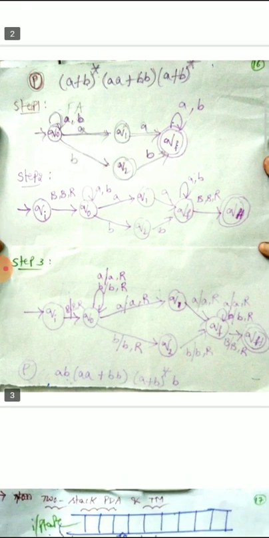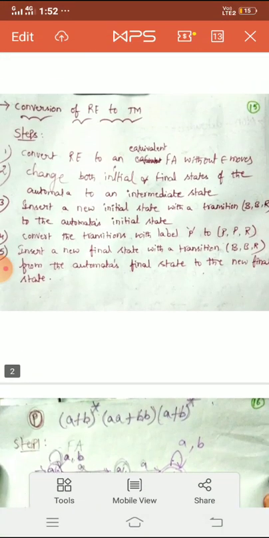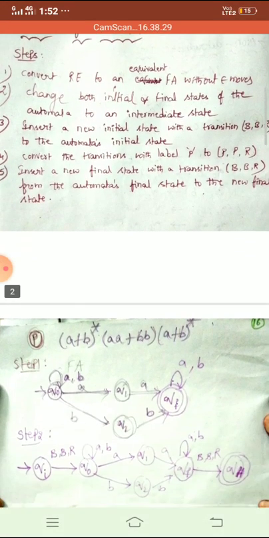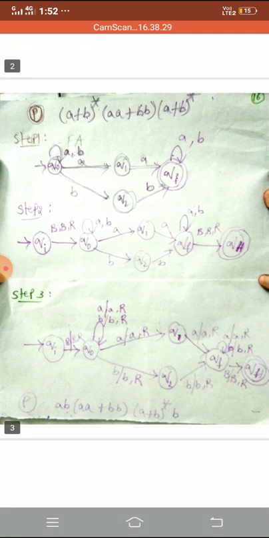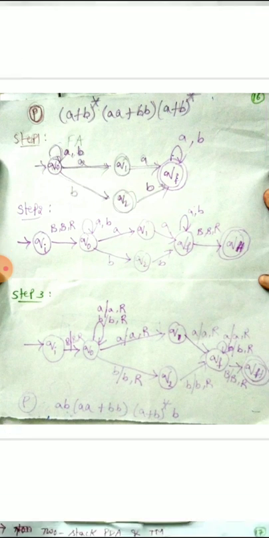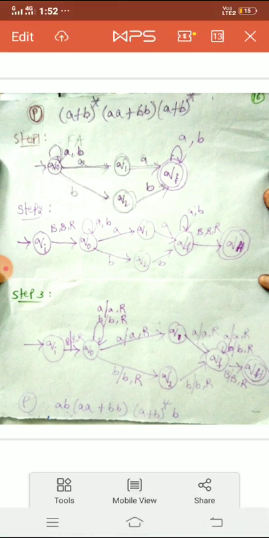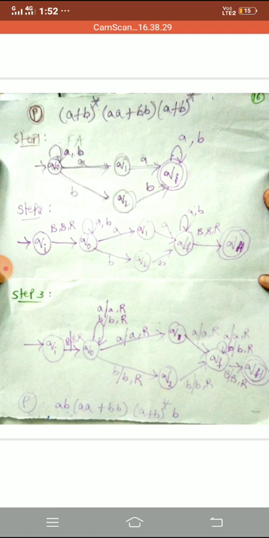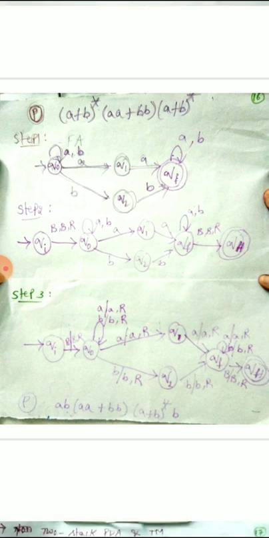In the third step, we have to use the step 4, convert the transitions with label p. See, in the third step, for every symbol I converted to the Turing machine format, small a slash small a, capital R. This is the final Turing machine for the given regular expression. Now it's your turn to do the problem. ab followed by aa or bb followed by any combination of either a or b followed by b.